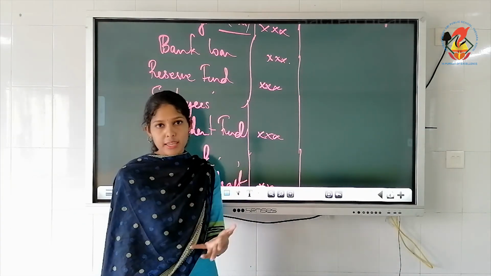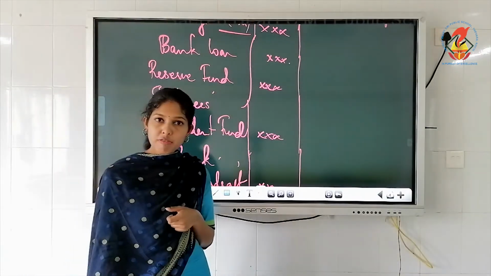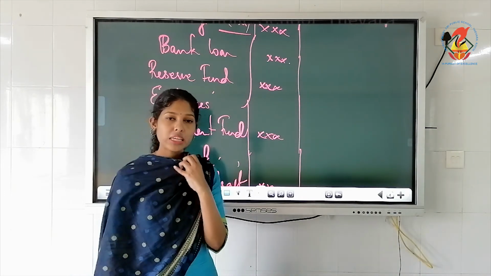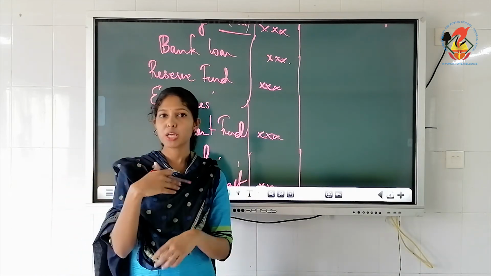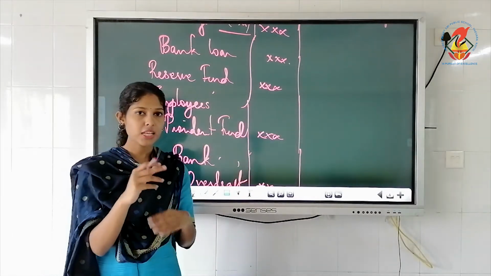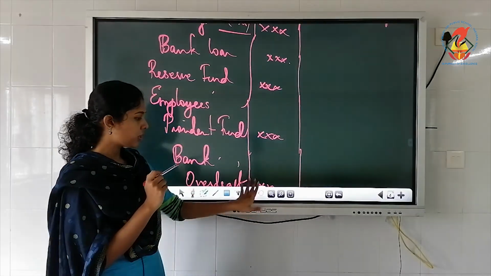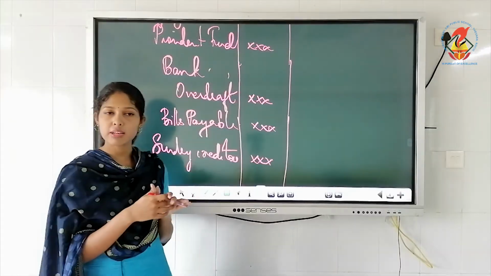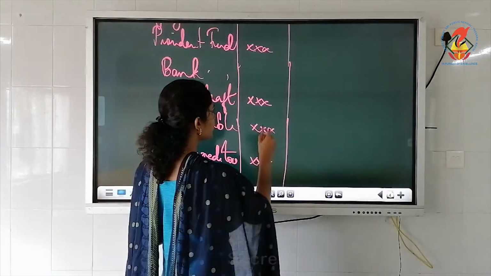Both are liabilities. Okay. Then employees provident fund or PF, you would have heard at least. Provident fund means the amount given to employees at the time of their retirement. So from the firm's point of view, this EPF, employees provident fund, is payable to the employees. It is a liability for you. Then bank overdraft, you know, withdrawing more than what is there in your account. So again it's a liability. Then bills payable, creditors, you know the meaning. So all these liabilities we are writing on the liability side.